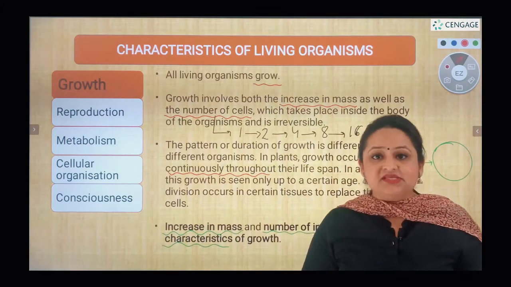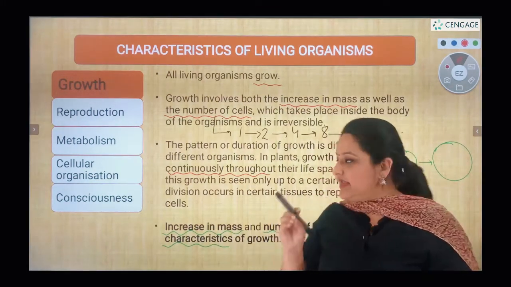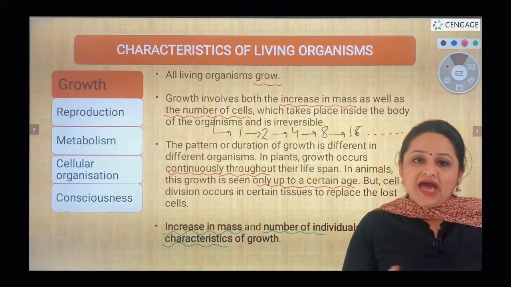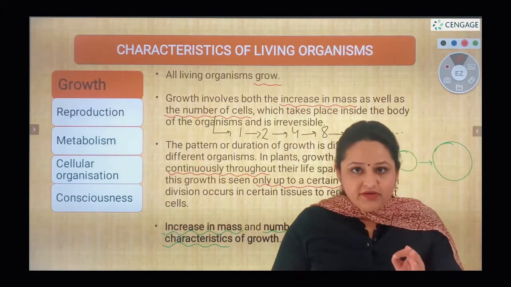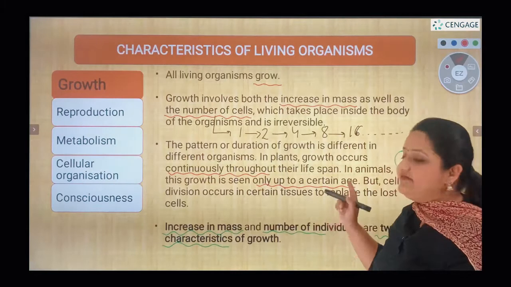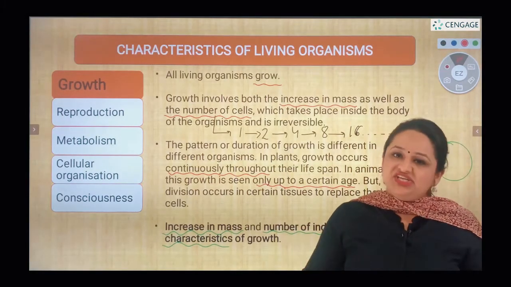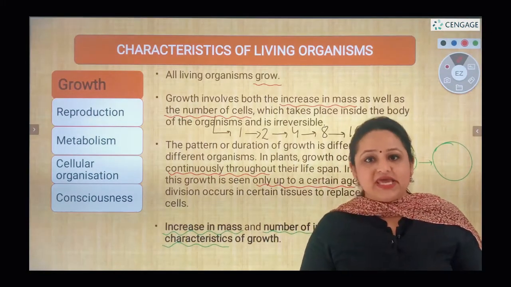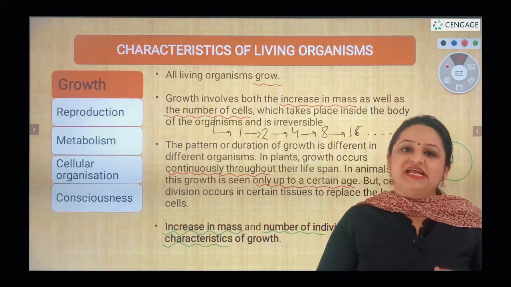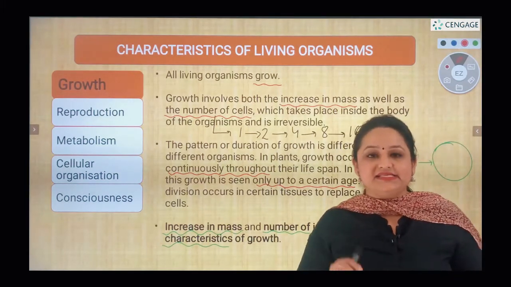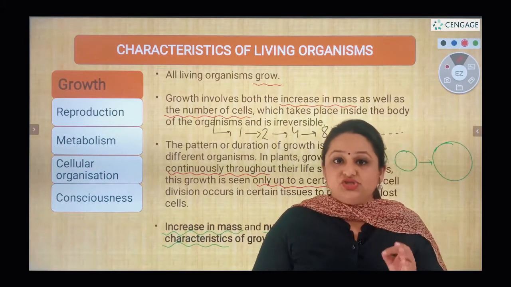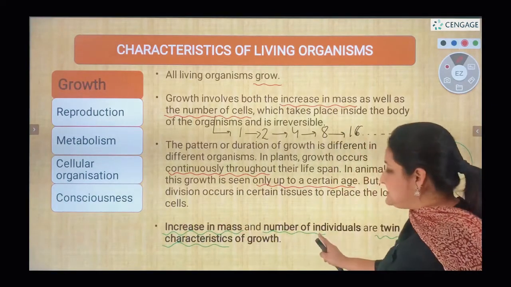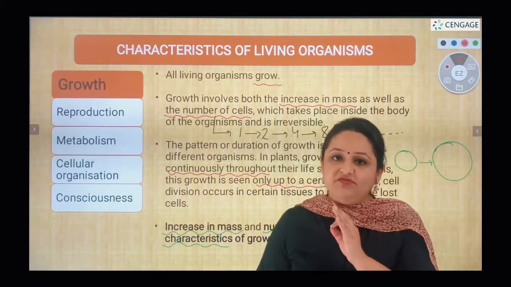Whereas in animals, the growth is limited. That means it takes place only up to a certain age, and after that an animal does not grow. However, in animals, cell division occurs in certain tissues in which injury has taken place or in which some repair has to be done. In those cases, growth in the form of cell division and increase in cell mass takes place. So we can say that increase in mass and increase in number are the twin characteristics of growth.